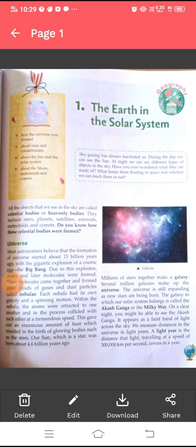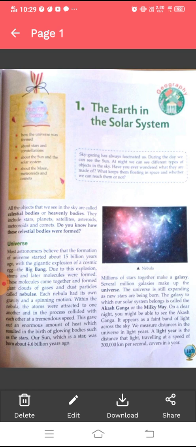Good morning, students. Today we are going to start with the very first chapter of our geography. Chapter 1, the Earth in the Solar System. All the objects that we see in the sky are called celestial bodies or heavenly bodies. They include stars, planets, satellites, asteroids, meteoroids, and comets. Do you know how these celestial bodies were formed?